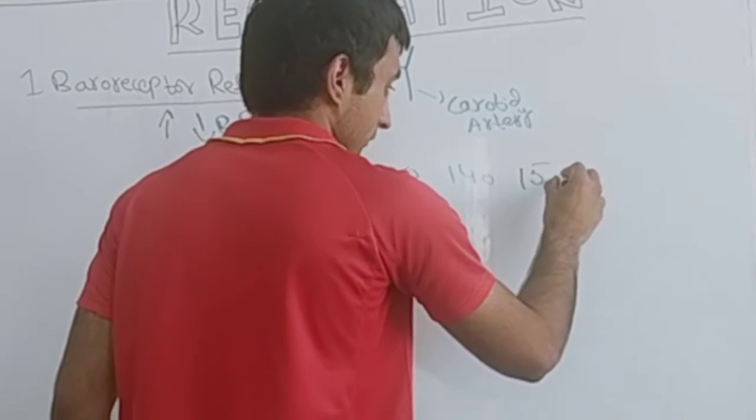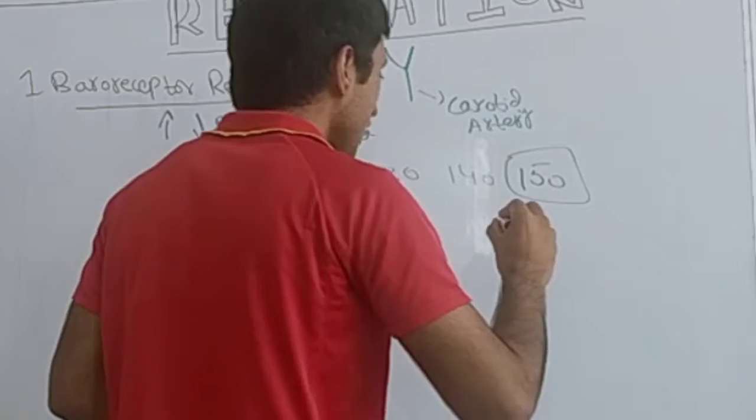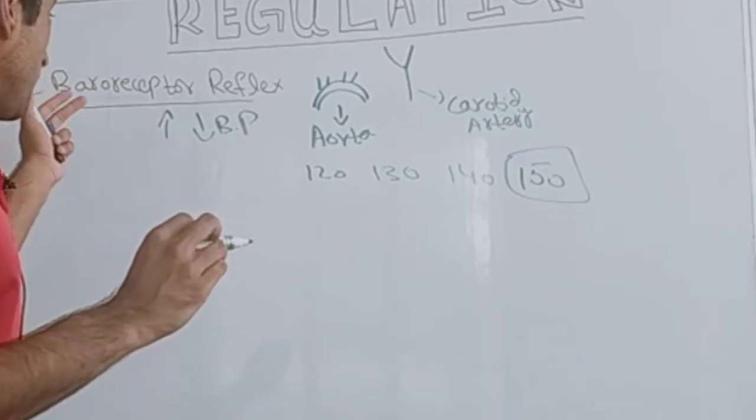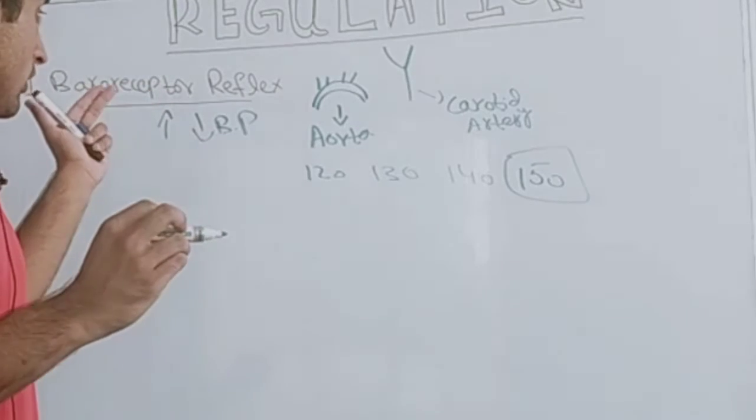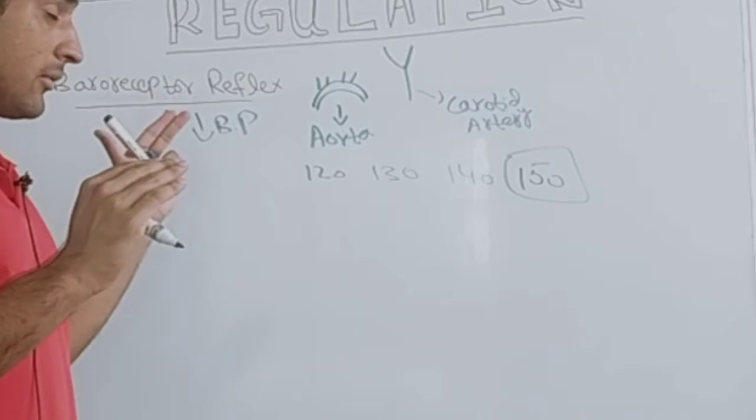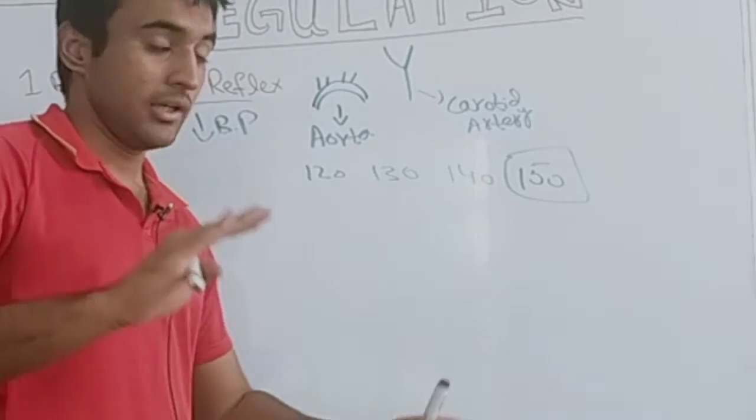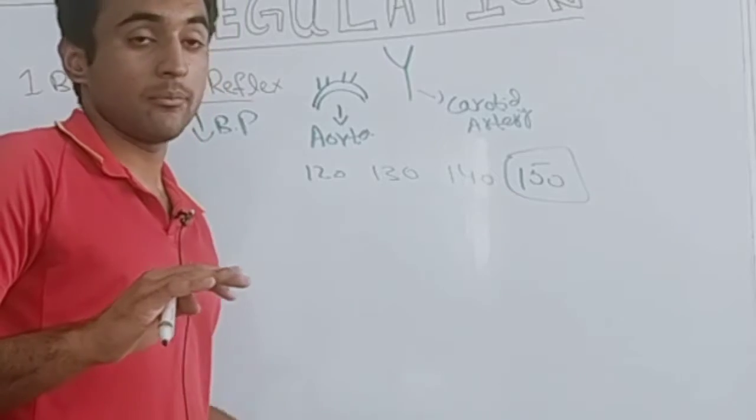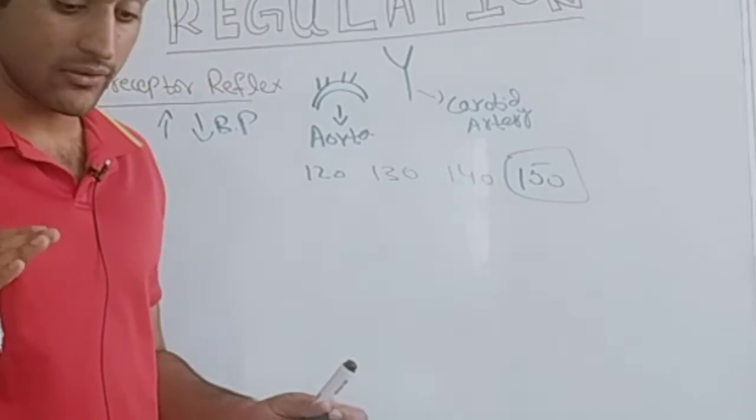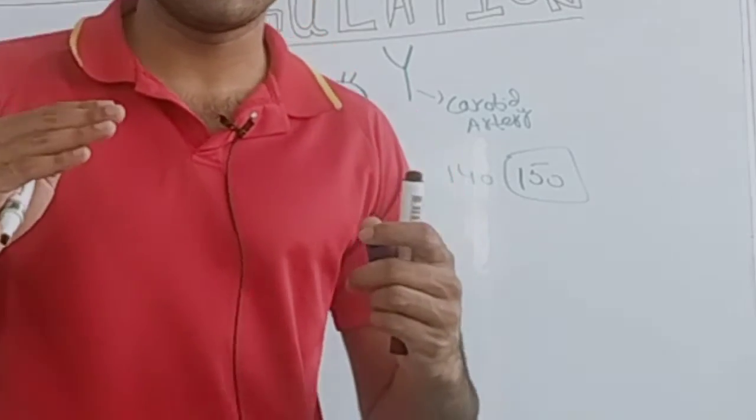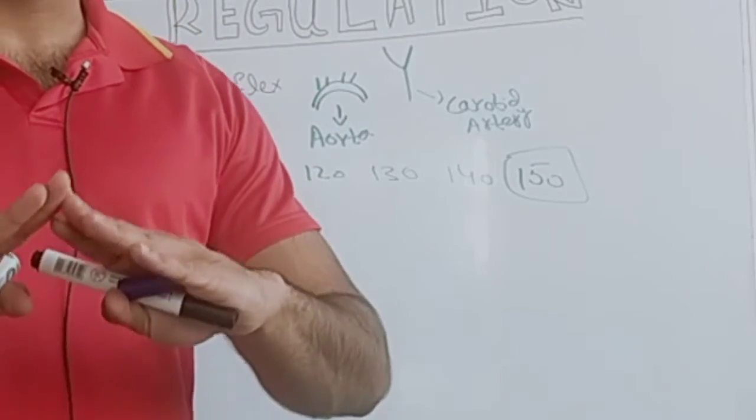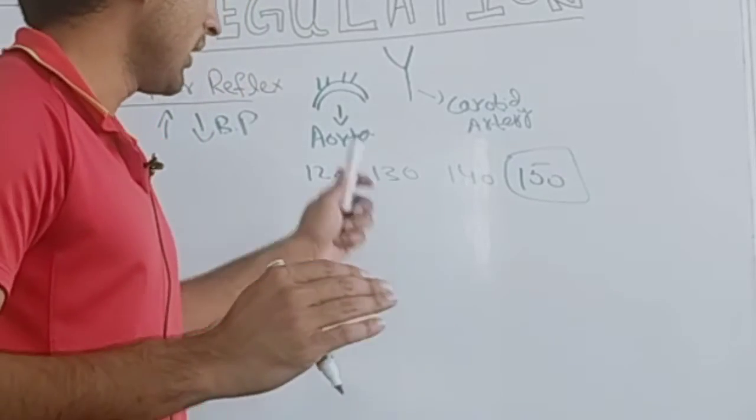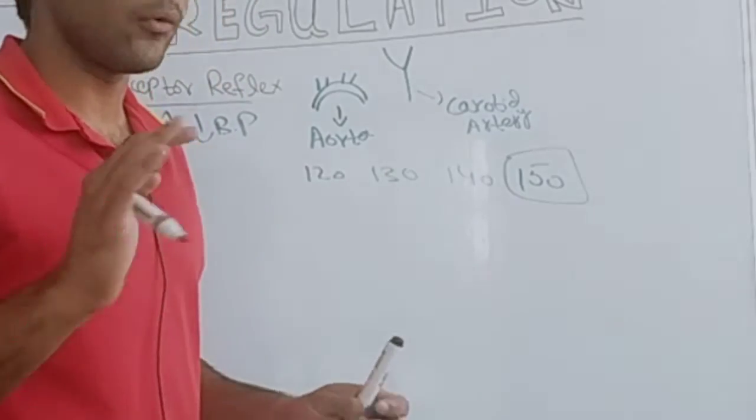But if consecutively for 4 days the blood pressure is 150, this baroreceptor reflex would not work. It would mark that blood pressure of 150 as constant. It would not change this 150 value, because this 150 millimeter of mercury has been present for 4 consecutive days. So that's why this 150 would not change.